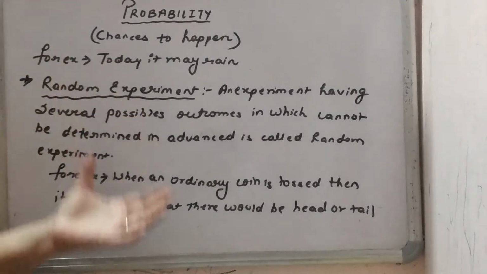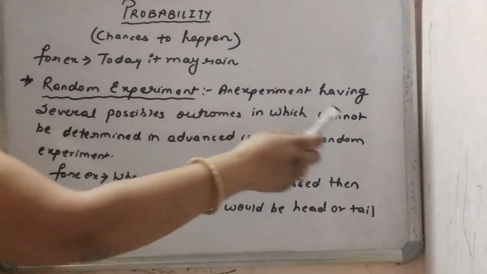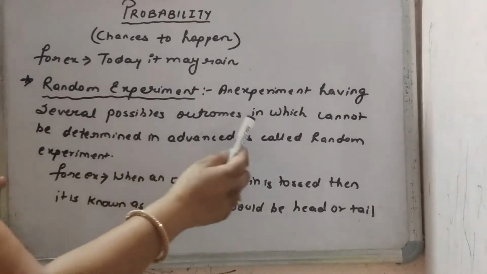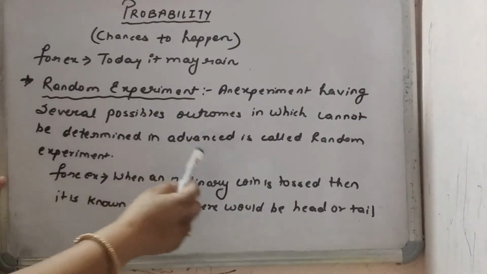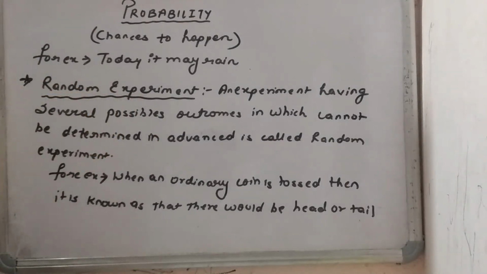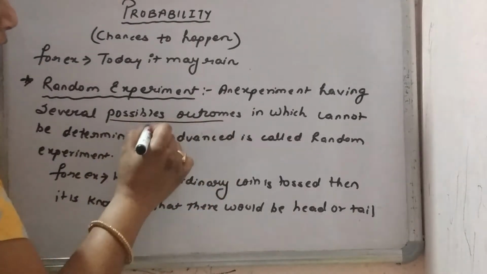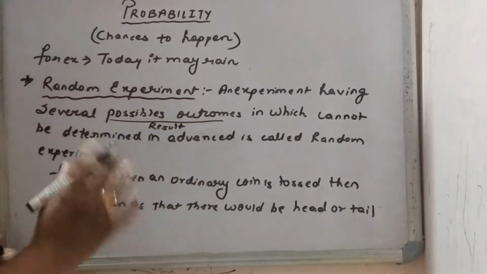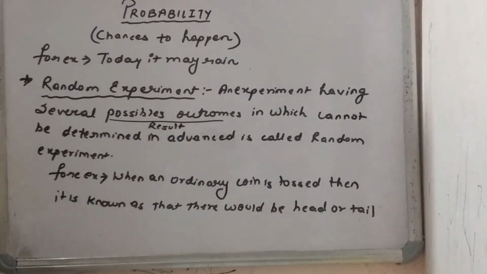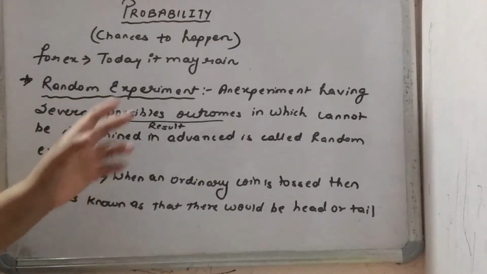In probability, a few words are there that you must know. First of all, you see the random experiment. What is a random experiment? An experiment having several possible outcomes which cannot be determined in advance. It means in this experiment, randomly any of the several possible outcomes will come. Possible outcomes means the results. The results will come when you do anything. Several different results are coming, but it cannot